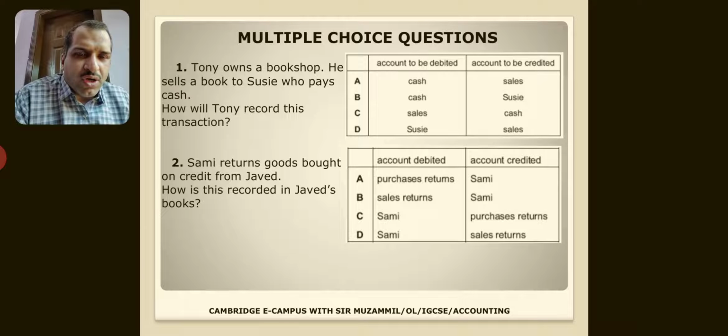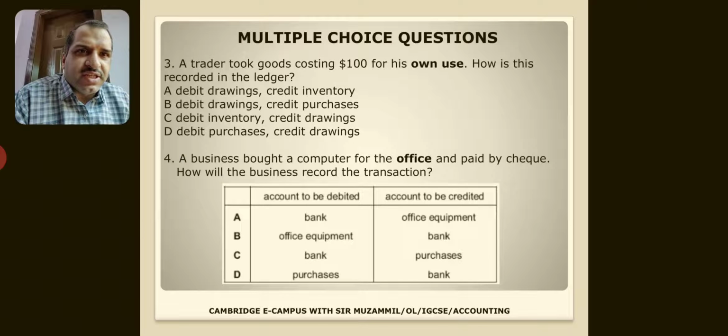Semi returns goods bought on credit from Javed. How is this recorded in Javed's books? So Javed is receiving the goods. So Javed will do the entry sales returns. So sales returns would be debit and Semi would be credit. See the third exercise. A trader took goods costing for his own use. How is this recorded? We have already done this. Whenever inventory is taken by the owner for personal use, drawings would be debit and purchases would be credit. So you see, answer B is right. Drawings debit and credit purchases.